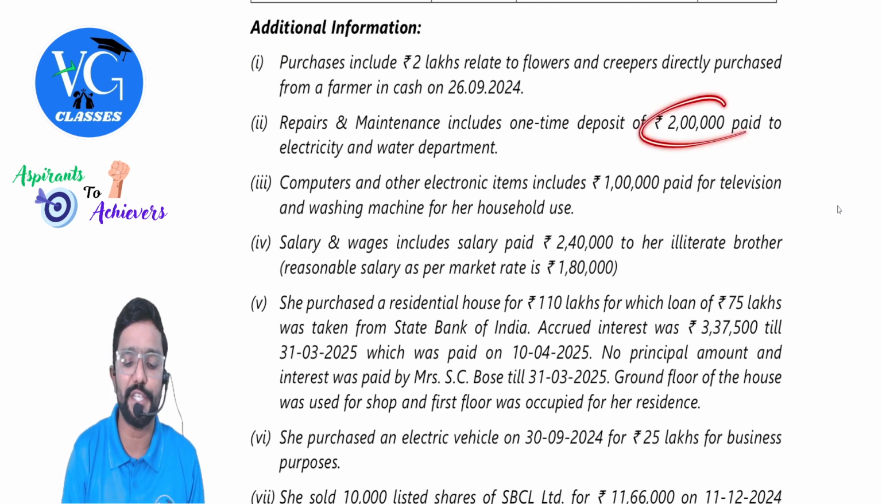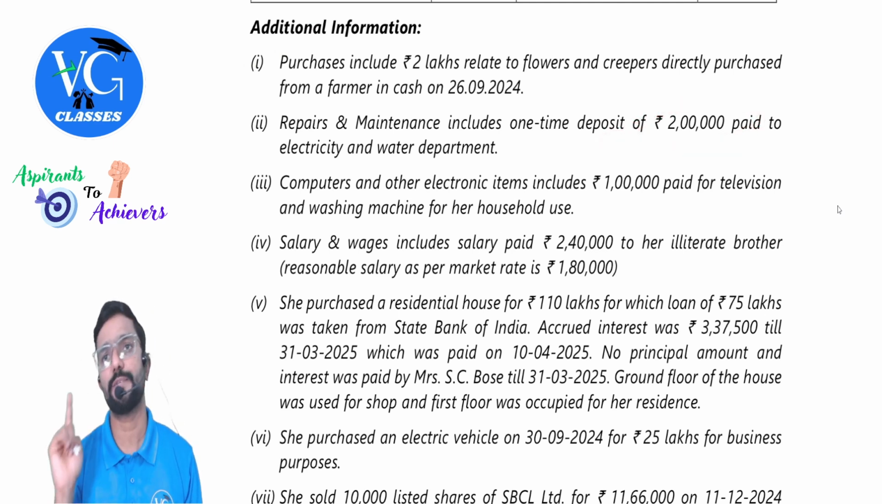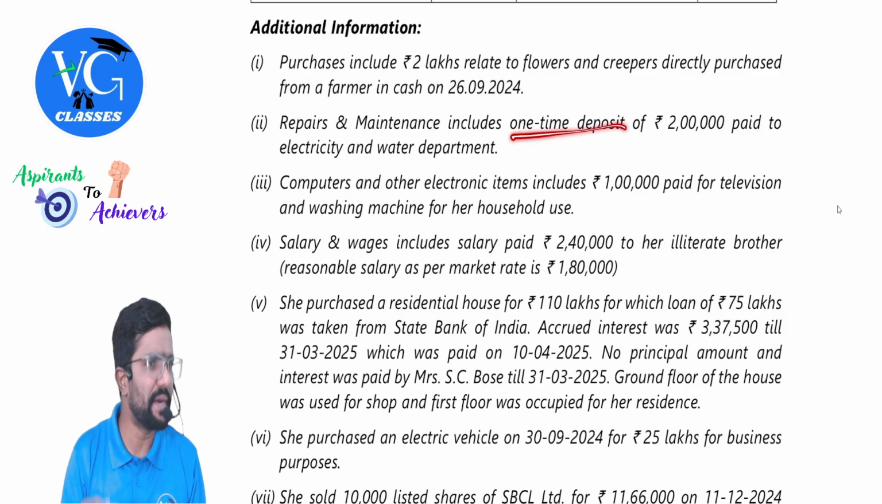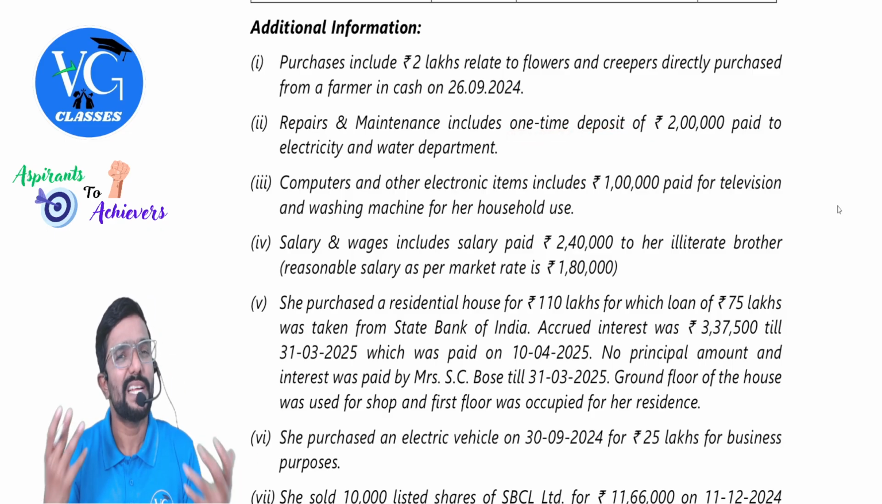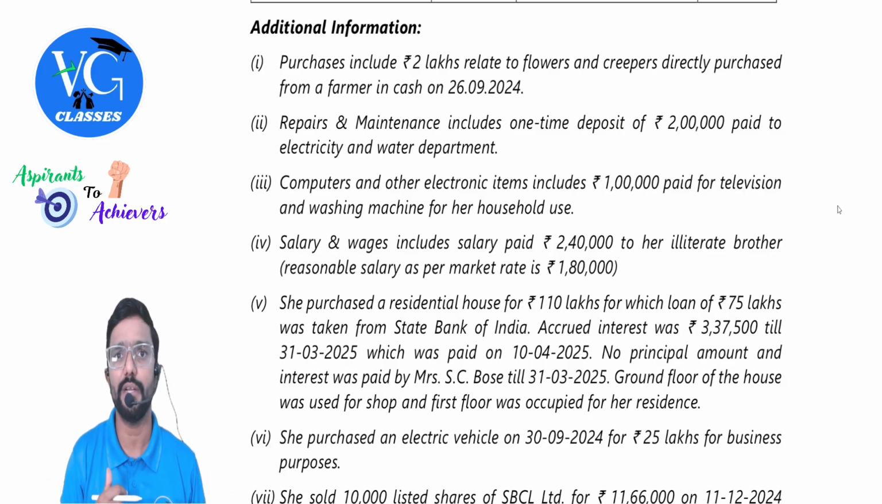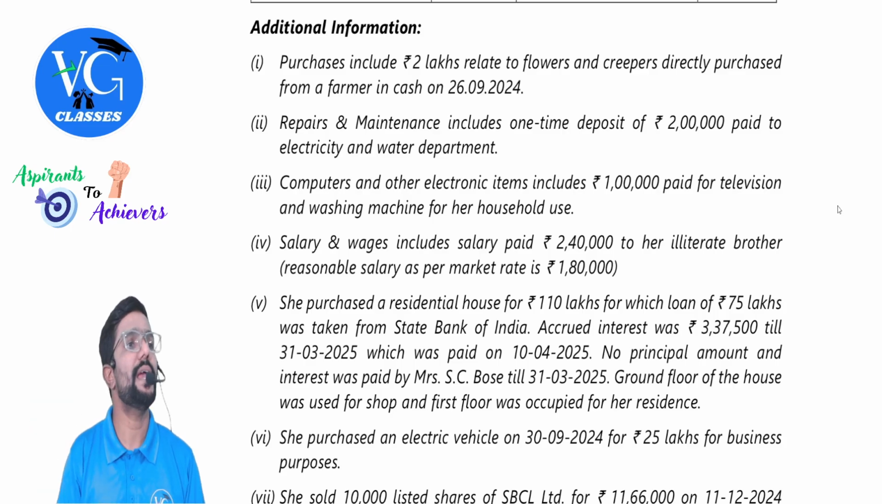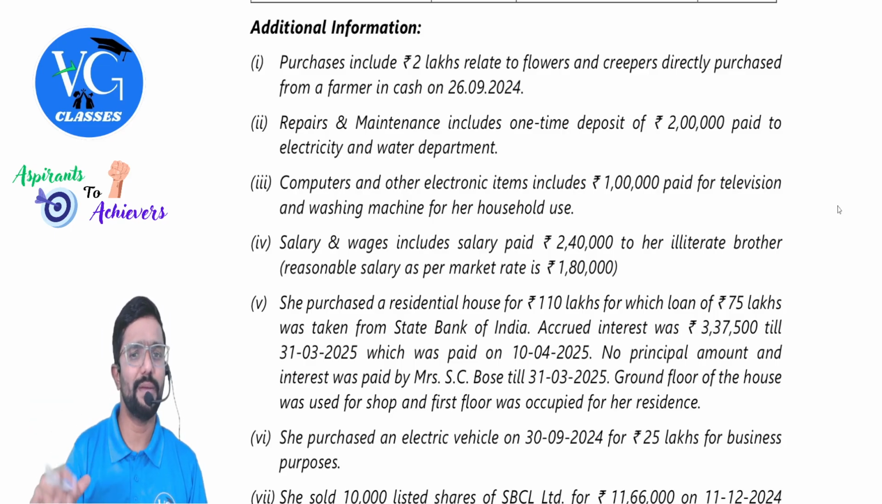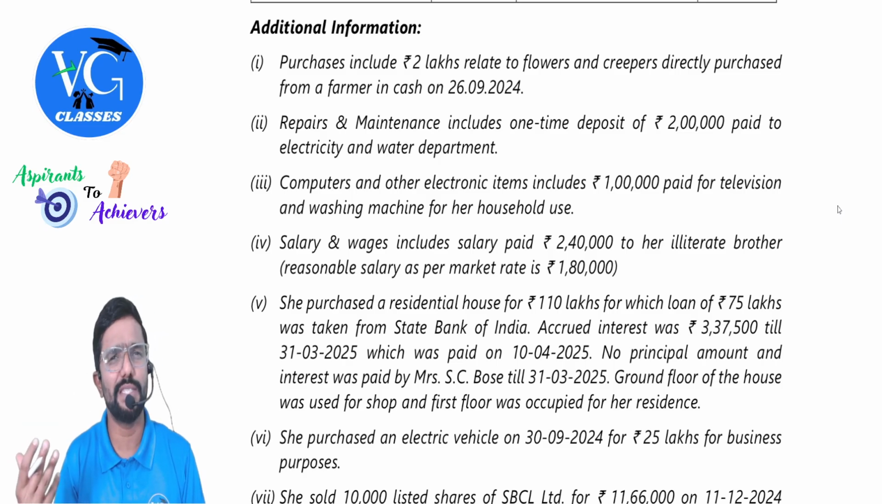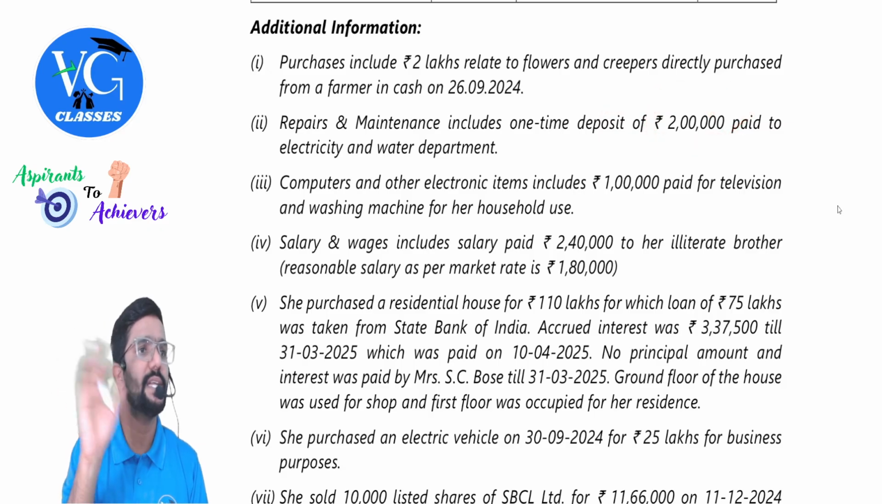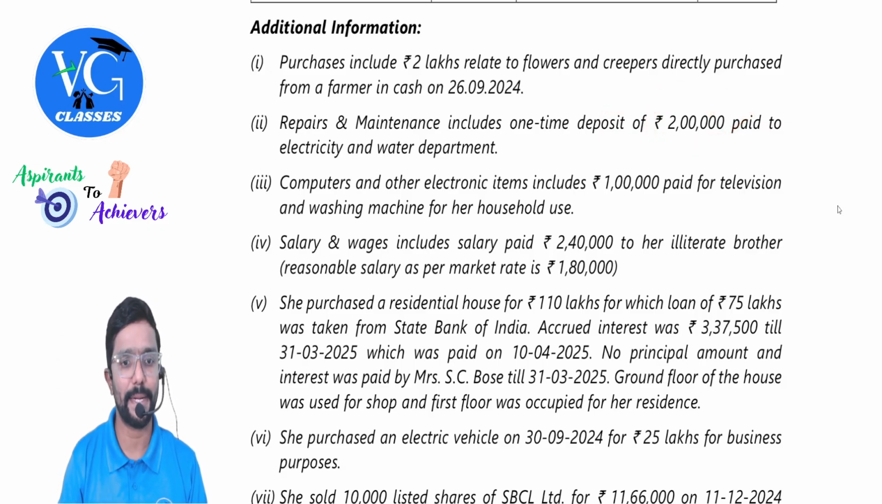Next, repairs and maintenance includes one-time deposit of 2 lakh paid to electricity and water department. Guys, this is not an expenditure. One-time deposit is not an expenditure. And most of the time this would be refundable. But the question is not clear on that, whether it is refundable or not. But still, sir, the deposit, whatever you have kept, will not be an expenditure. Whatever monthly bill, electricity bill, water bill and all is there, you can claim it as expenditure. But when it comes to deposit, it is not an expenditure. We need to add it back.